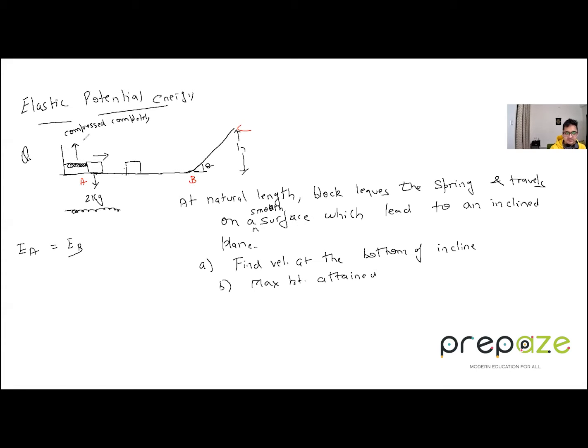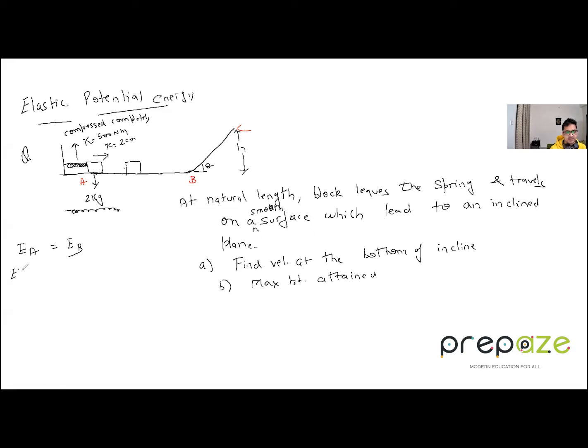Now, the spring constant, I forgot to give the value. Let's say 500 Newton per meter, the spring constant, and the value of the compression, you can take it, let's say 2 centimeters, something like this. So now energy at A will be equal to energy at the point B. Is the block moving at A? Obviously, the gravitational potential energy is 0. We are not talking about that. So let's include all the variables, so it will be easier.